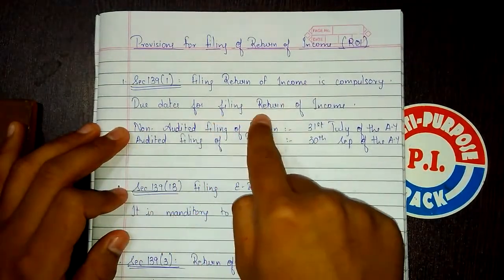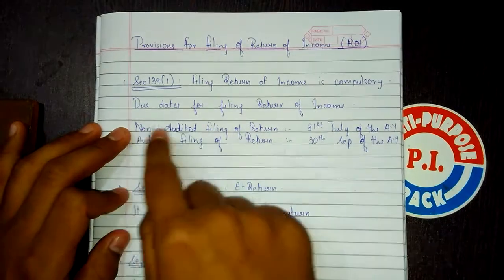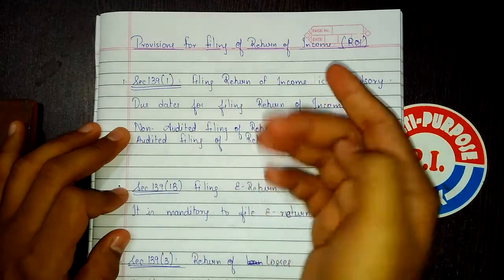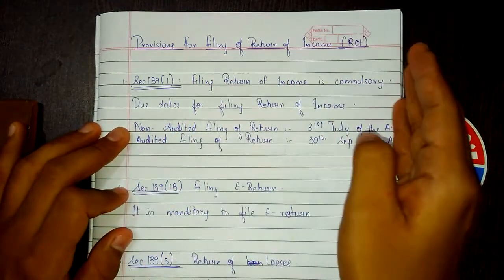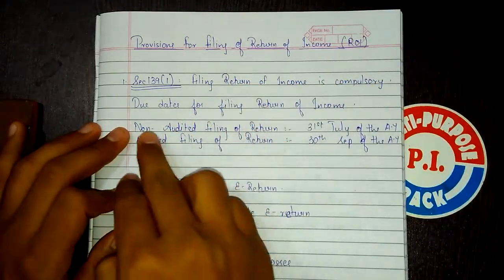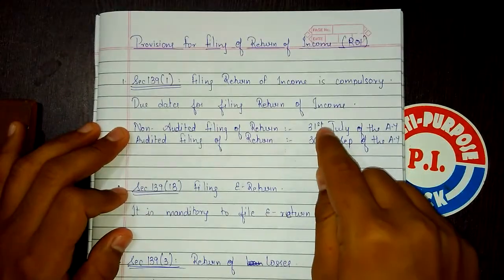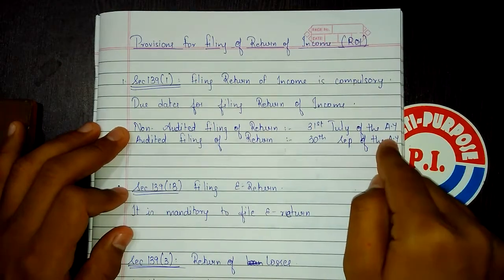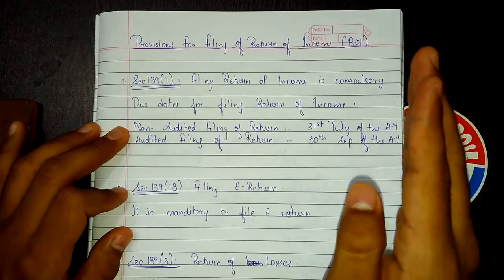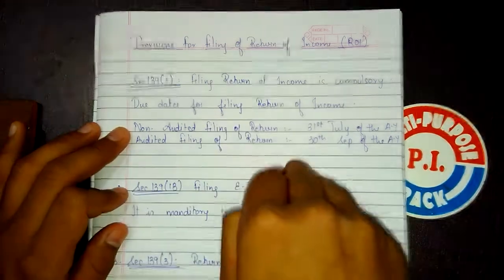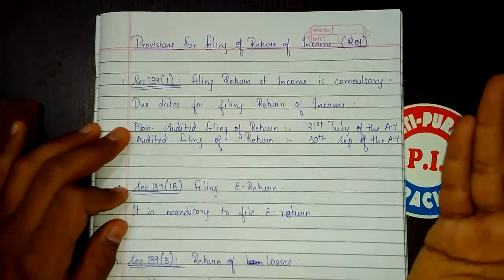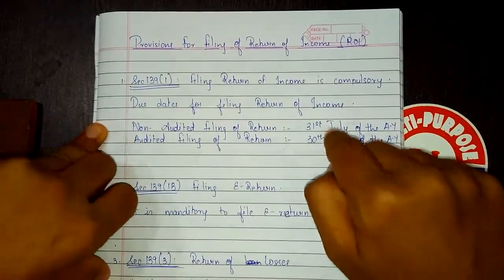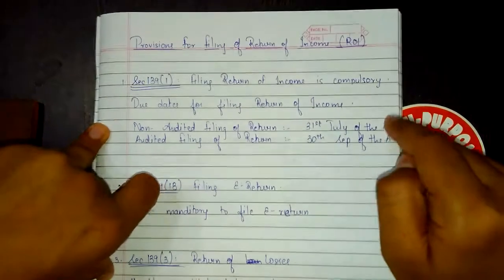The due dates for filing return of income are as follows. Non-audited filing of return means the SSC who has not audited his books of accounts. For such SSC, the due date for filing of return of income is 31st July of the assessment year. Due date means you have to file before the due date or on the due date, not after the due date. That is 31st July of the assessment year.